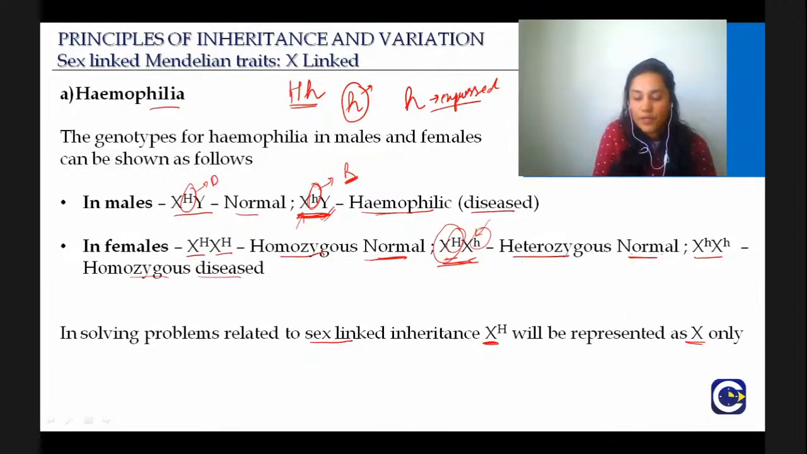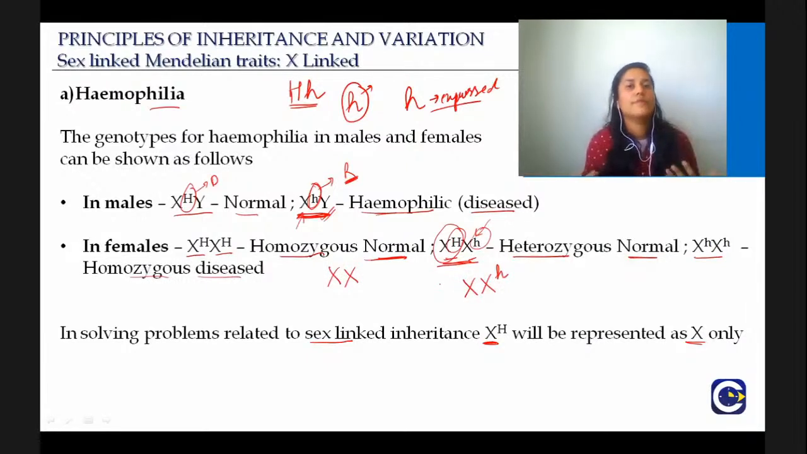So for example, if you talk about the homozygous normal, it will be XX. If you talk about the heterozygous normal, it will be X X small h. Okay, so that is generally how you can solve the question, and sometimes if there are such things in questions, that is how you have to take care.